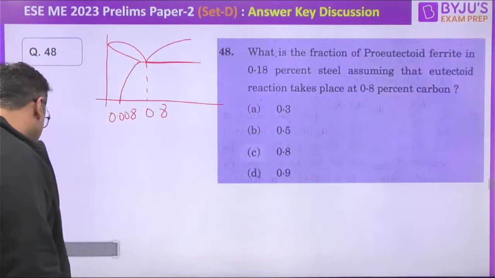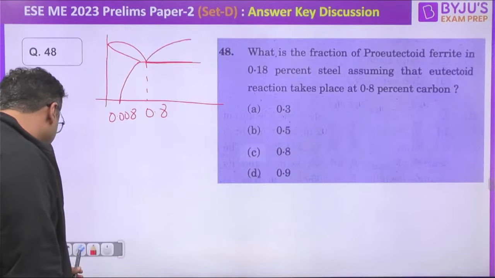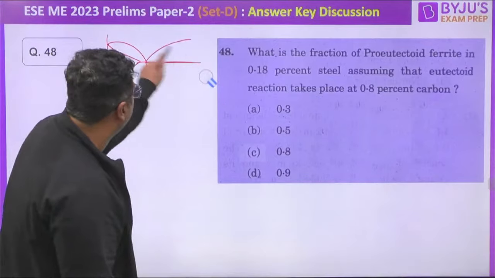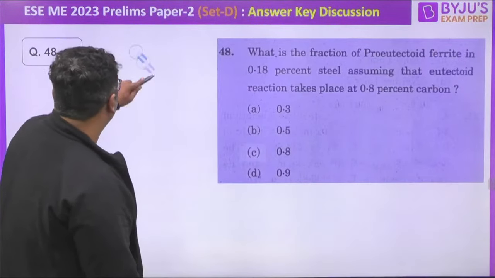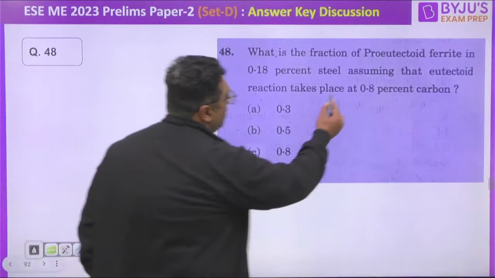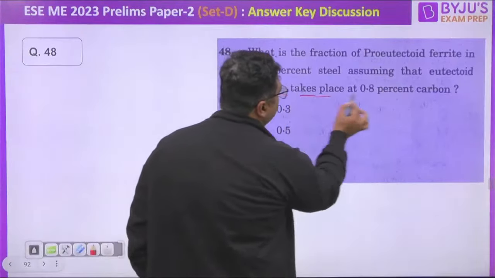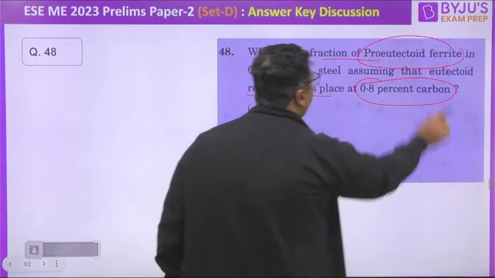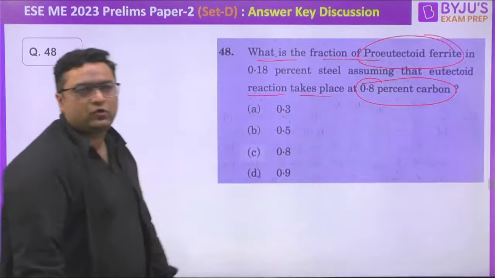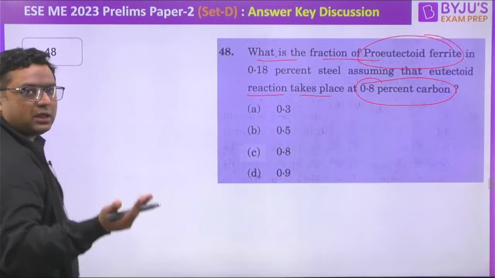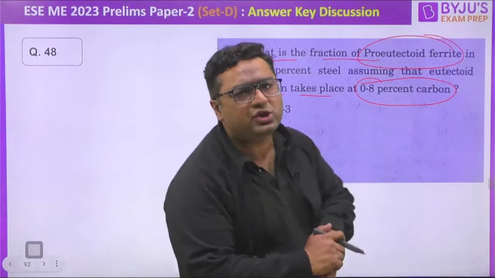So I will be telling you one thing here, let me make it again if we are showing this diagram properly. So if you remember, you need to find out that the eutectoid reaction takes place at 0.8% of carbon. What is the fraction of pro-eutectoid ferrite? So you need to find out the ratio, the fraction of pro-eutectoid ferrite. And you know that whenever we are making the diagram, when the steel is starting, when the eutectoid mixture,